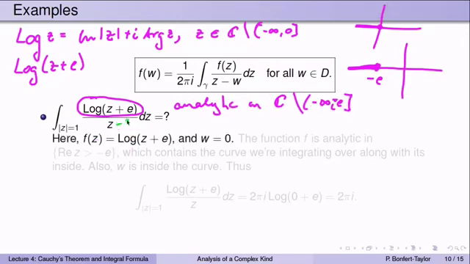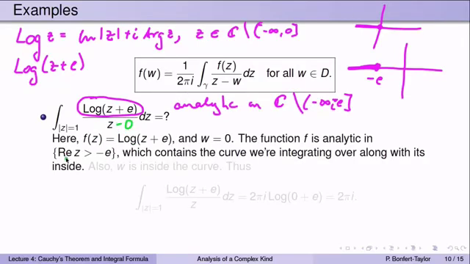W is equal to 0. I'm going to see a minus 0 right there. F is analytic in the whole plane minus the portion of the negative real axis ending at minus e. In particular, it's analytic in this region right here that contains the curve we're integrating over. We're integrating over the circle of radius 1. W is inside that curve. W is equal to 0.